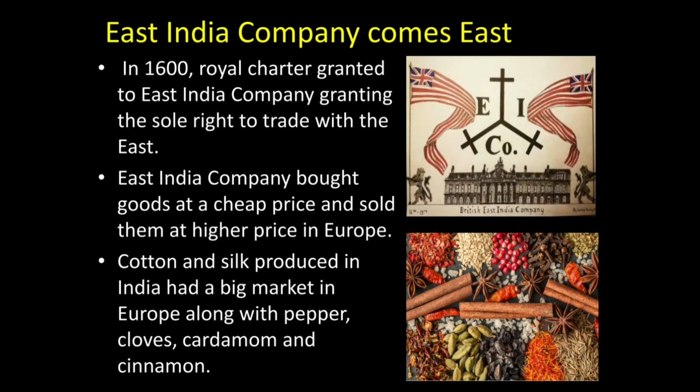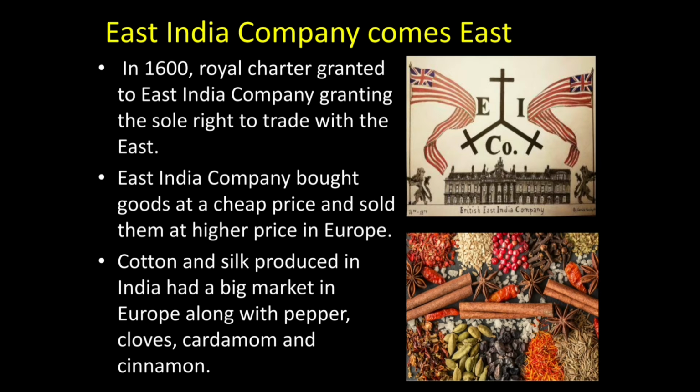many British companies wanted to make trade with India, but the East India Company successfully got the right from the British crown. As you must have an idea, the British people, even in current times, have their territory ruled by the monarchical system. You must have heard about Queen Elizabeth. So, the East India Company got the right to do trade with the Indian subcontinent from its royal charter. The East India Company bought goods at cheap prices and sold them at higher prices in Europe.